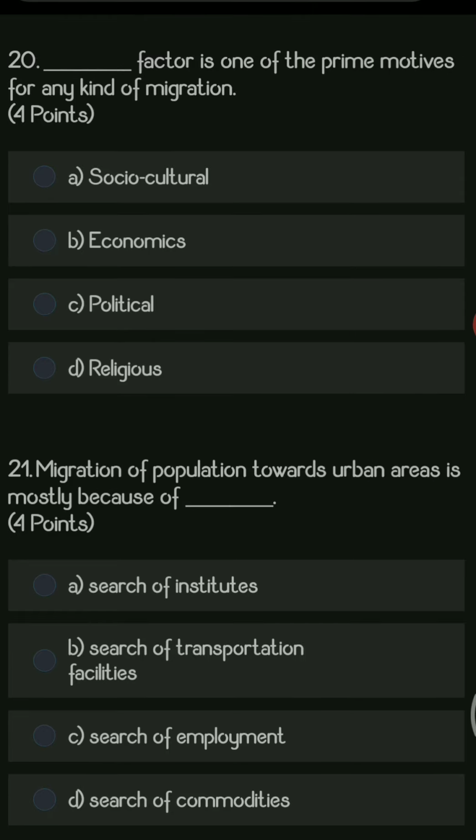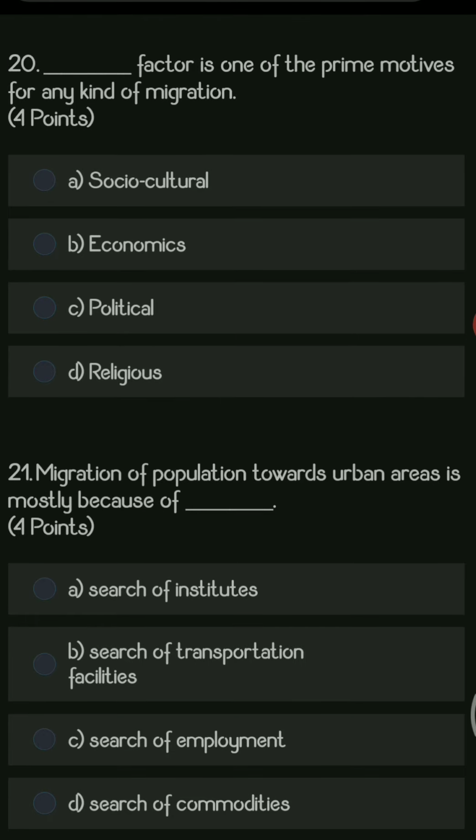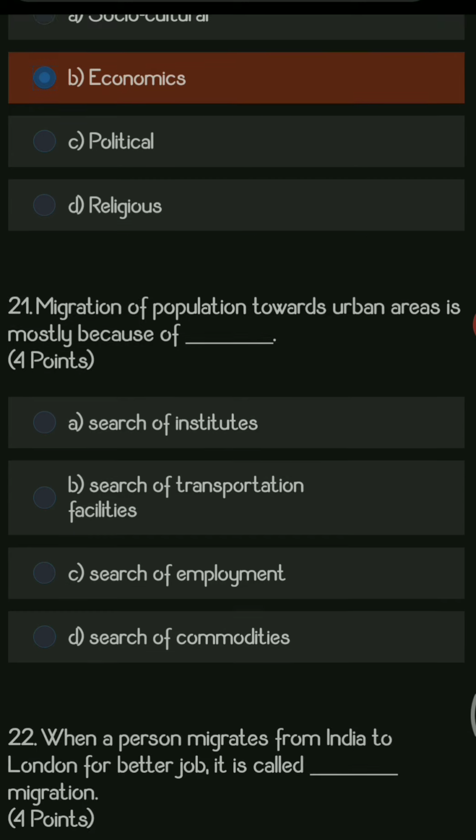Next question. Dash factor is one of the prime motives for any kind of migration. Options are socio-cultural, economic, political and religious. The right answer here is economic, because under economic you have things like employment, higher education, better lifestyle, better studies. Because of that, the economic factor is the most prime motive of any kind of migration.